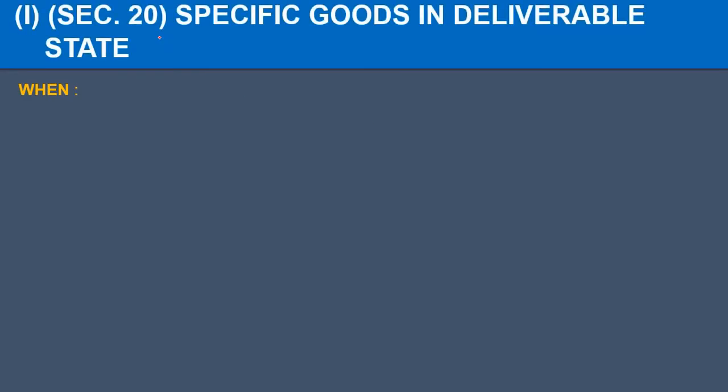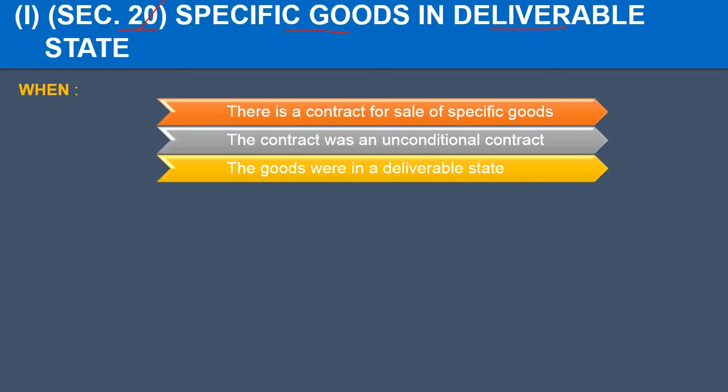Now Section 20 deals with the specific goods which are in deliverable state. This section will apply when these conditions are fulfilled. There should be a contract to sell the specific goods. This contract should be an unconditional contract and the goods should be in deliverable state, as we can see from this heading. So we have taken out these points.